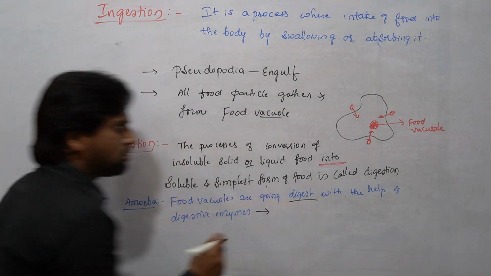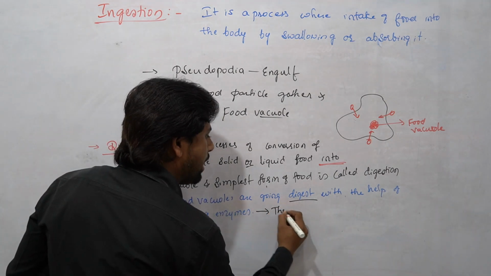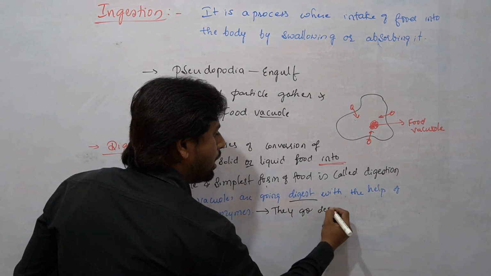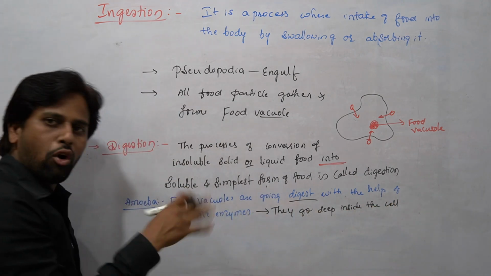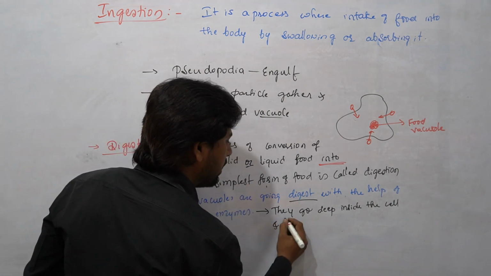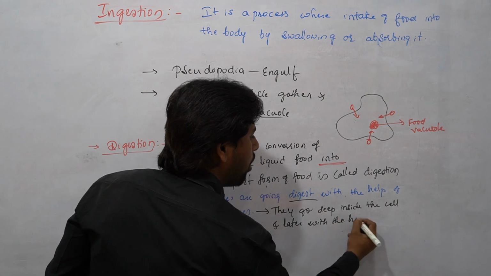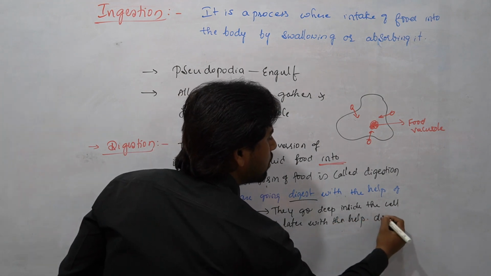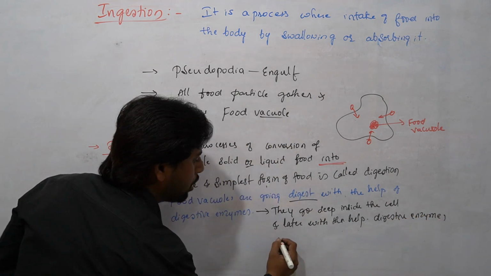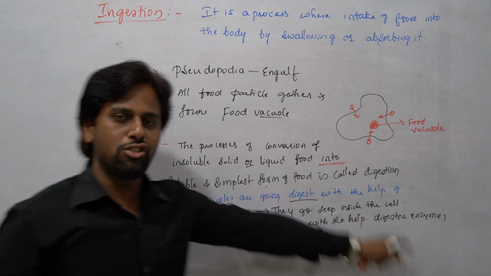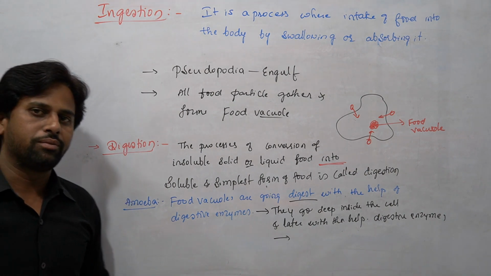Whenever the food vacuoles are present inside the amoeba body, they first of all go deep inside the cell, and later with the help of digestive enzymes, the food is going to be digested. With the help of digestive enzymes, food is going to be digested. Okay, so this is about the digestion.